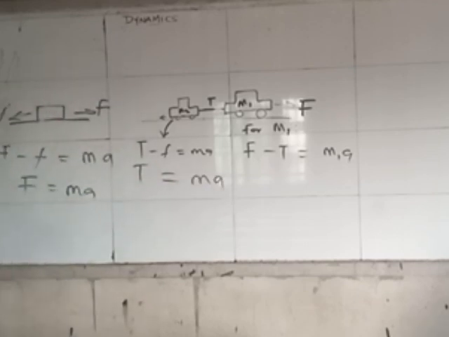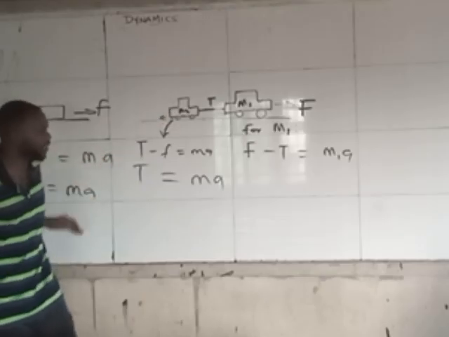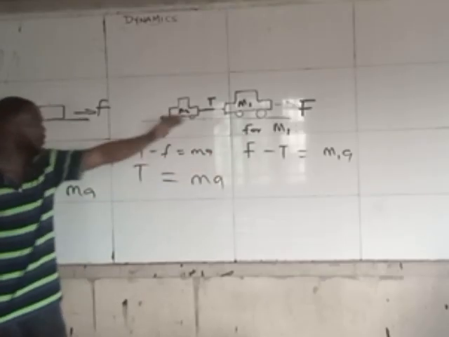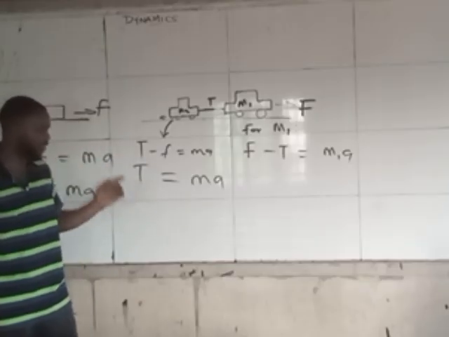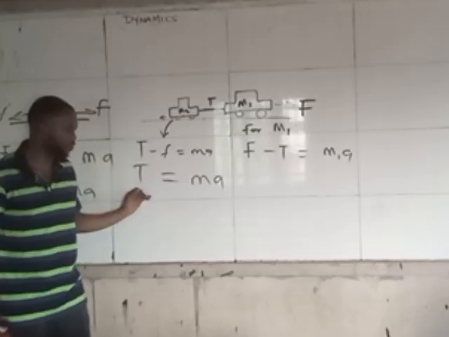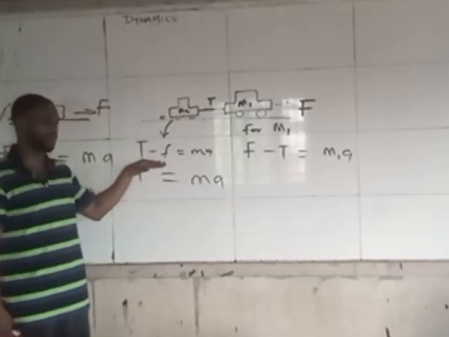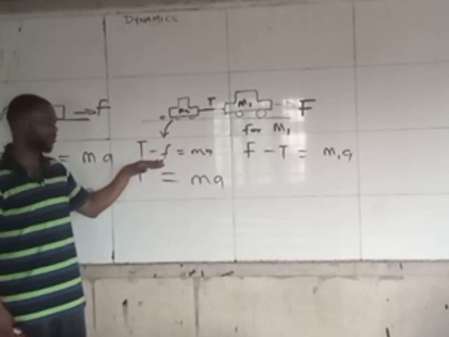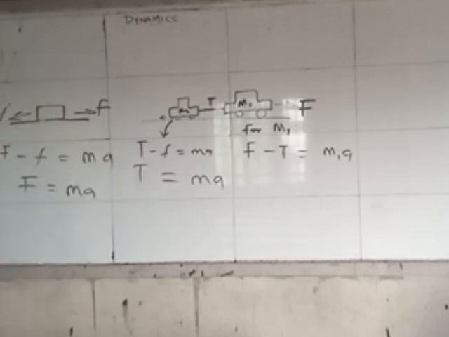That is why I said that the last body, whether given a setup of bodies or just a single body, provided it has to do with horizontal movement, is always going to be just the tension force equals MA. Just like that, because it only has to deal with friction, and if friction is not given, there is no backward force there. So this is for horizontal setup.